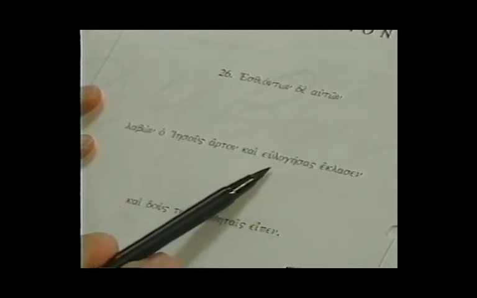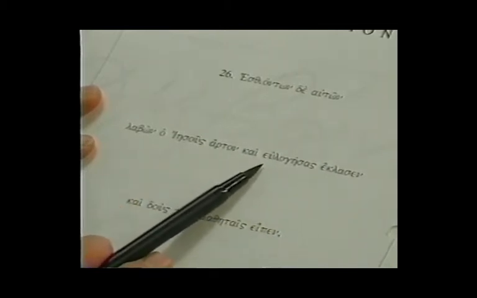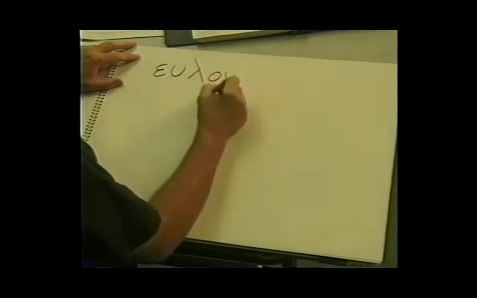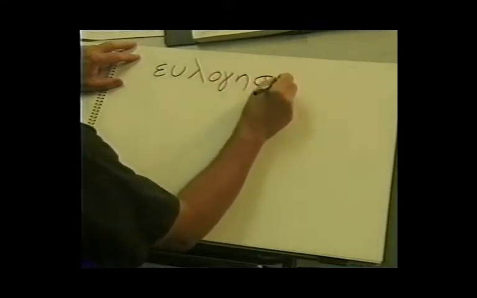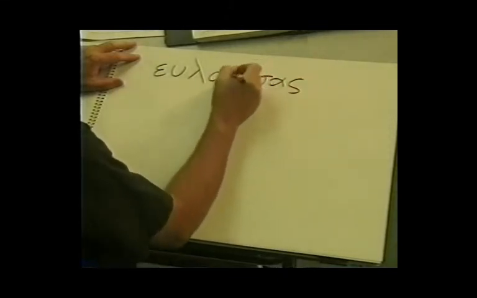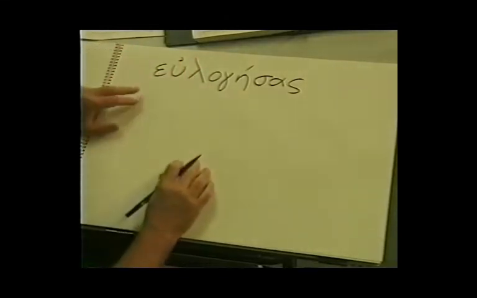Let's now look at the word in front of eklesin, this word eulogesos. I'll write that a little larger on my pad. Eulogesos.